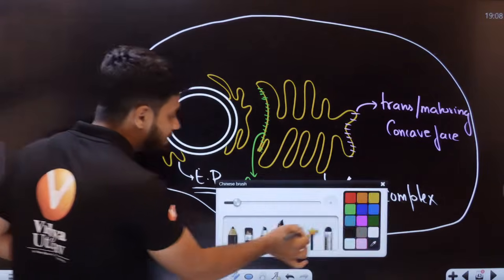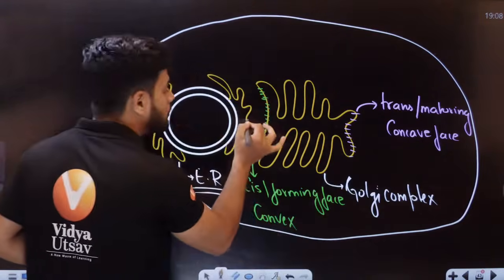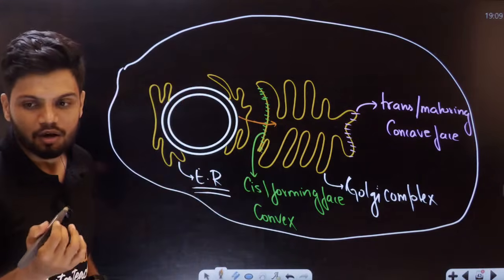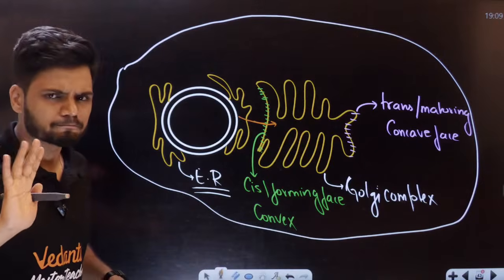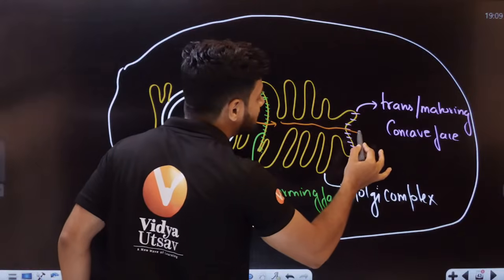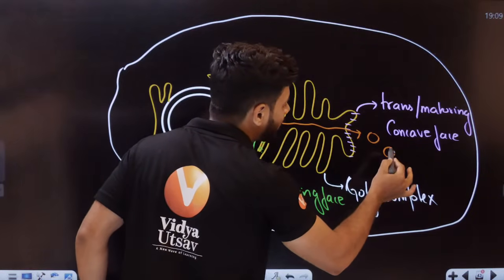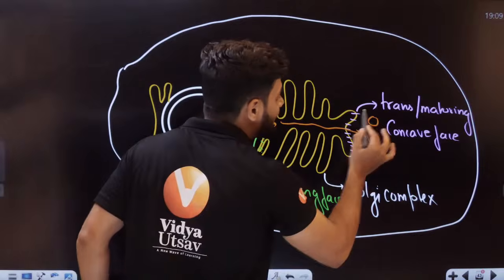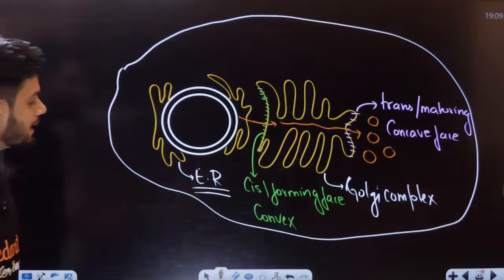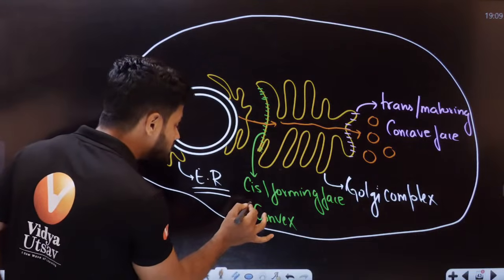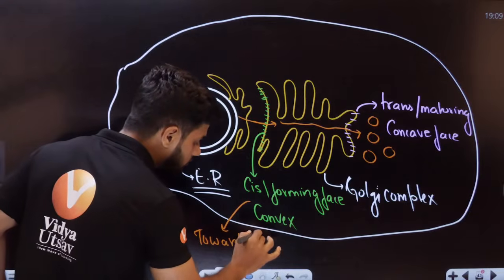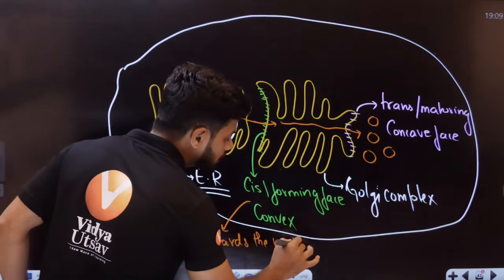Let's say some form of molecule is entering here. It could be a protein or a lipid, anything. It undergoes packaging, and it exits in a packed form. Exiting is always the trans face. Entry is always the cis face. Students, remember, the cis face is always towards the nucleus.